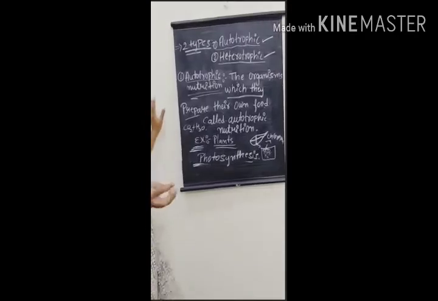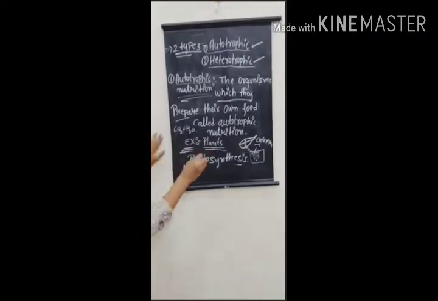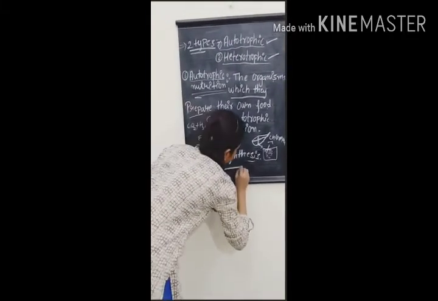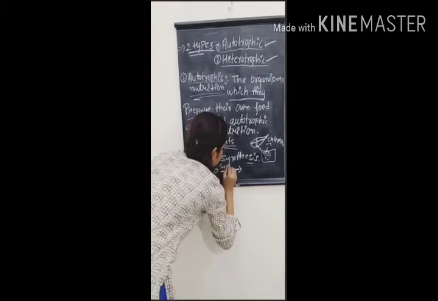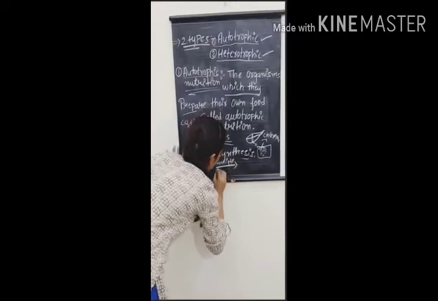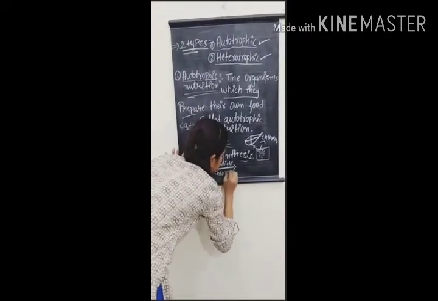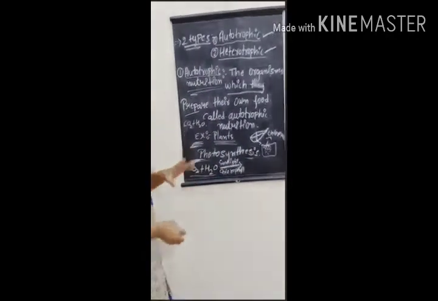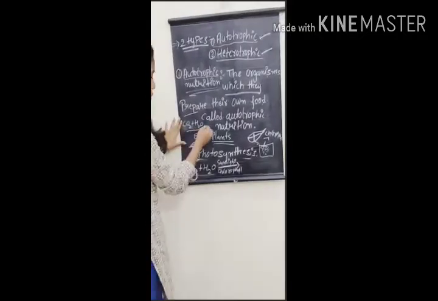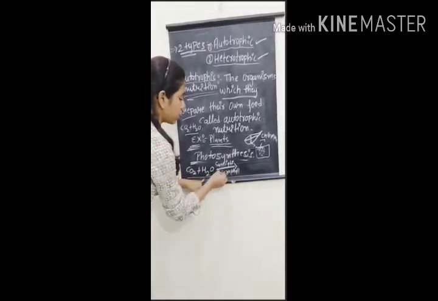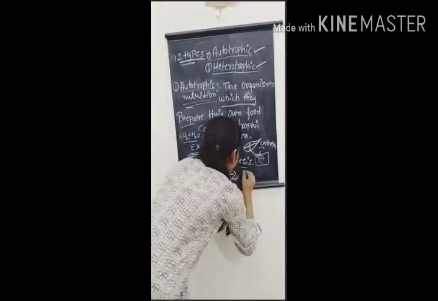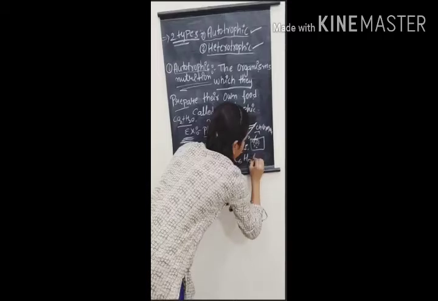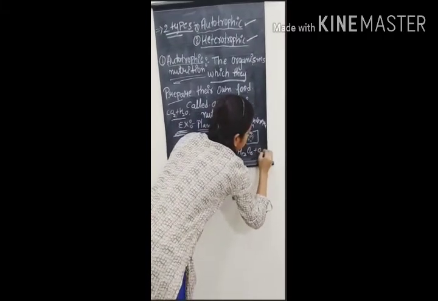When the leaf contains chlorophyll, CO2 plus H2O, through sunlight and chlorophyll, these inorganic substances are converted into organic substances: C6H12O6 plus oxygen liberated.